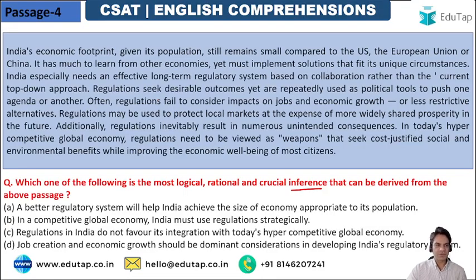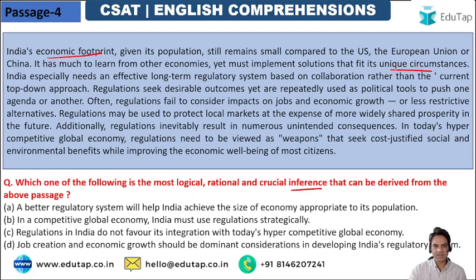India's economic footprint, given its population, still remains small compared to the US, the European Union, or China. So India's economic output, that is how you can put it. It has much to learn from other economies, yet must implement solutions that fit its unique circumstances.